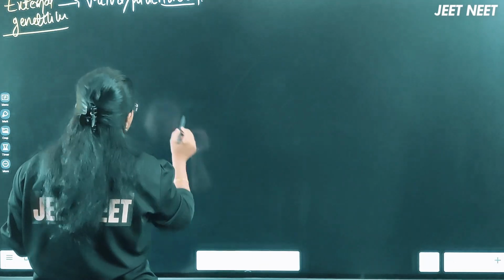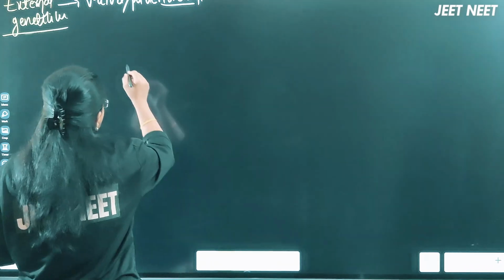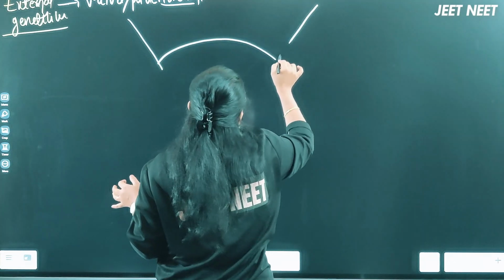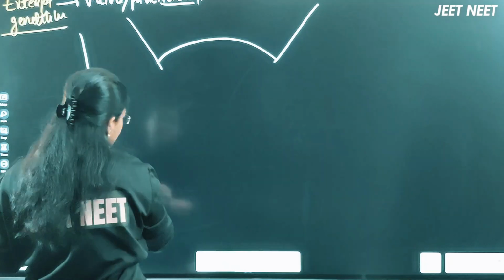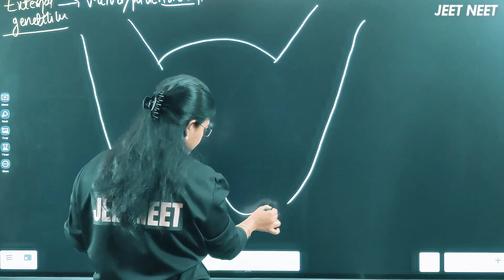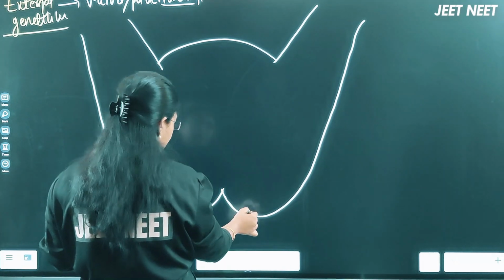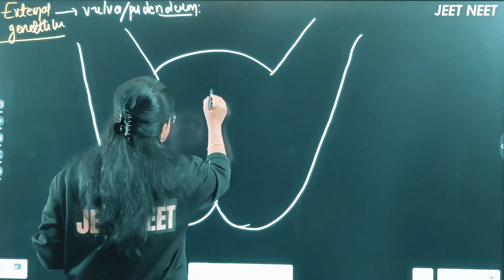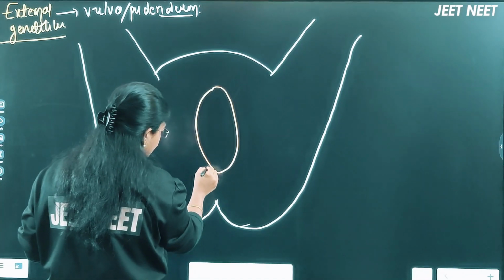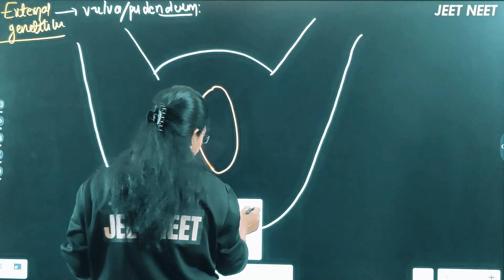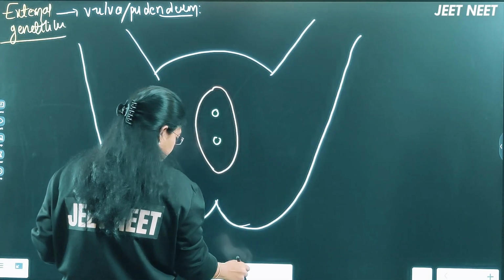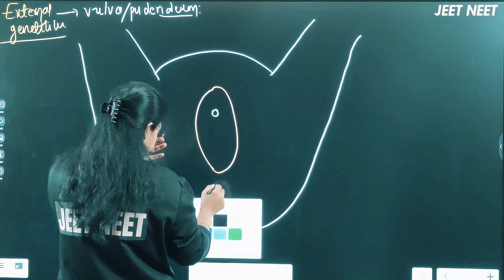Consider now, here this is a female region. Okay, there will be one space, calling it as the vestibule. It contains two openings. First let me complete this diagram.